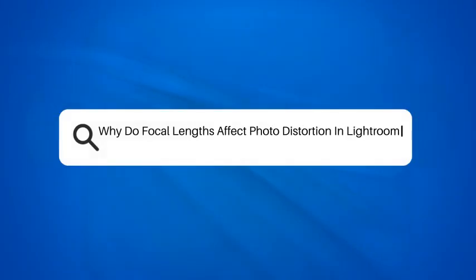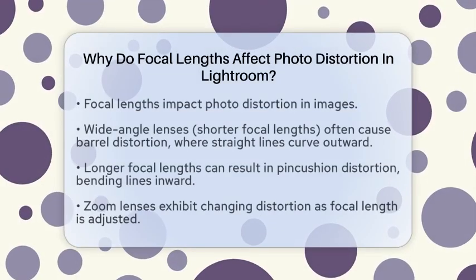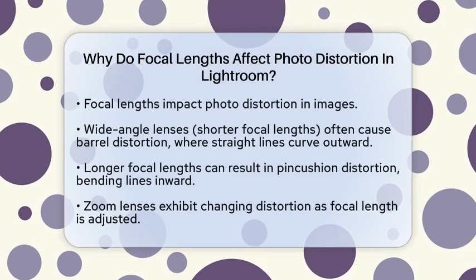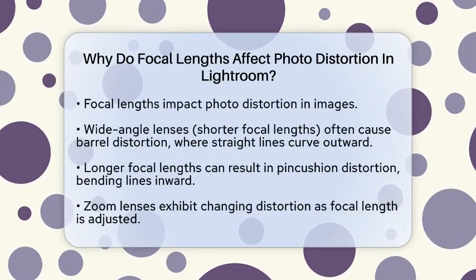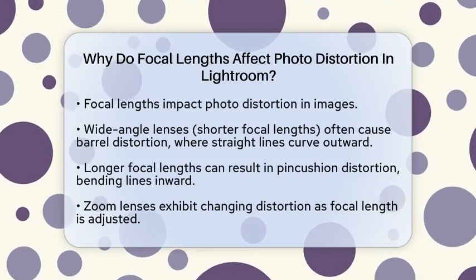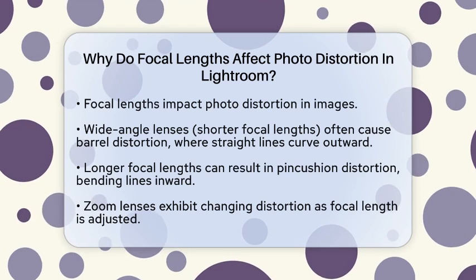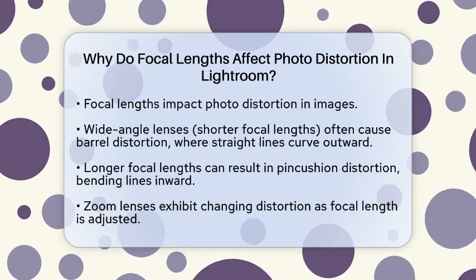Why do focal lengths affect photo distortion in Lightroom? Have you ever taken a photo and noticed that straight lines appear to curve? This can often be traced back to the focal length of your lens. So, why do focal lengths affect photo distortion in Adobe Lightroom?